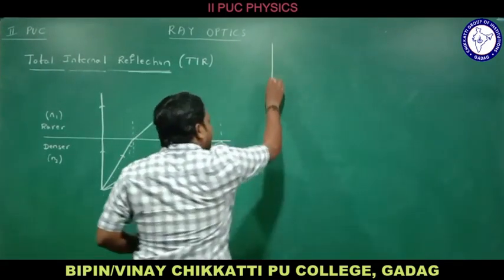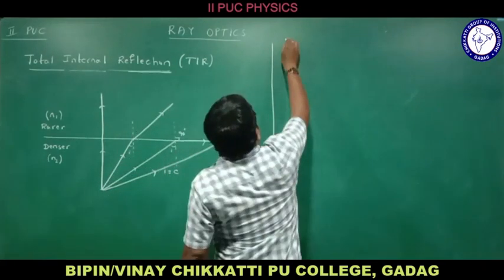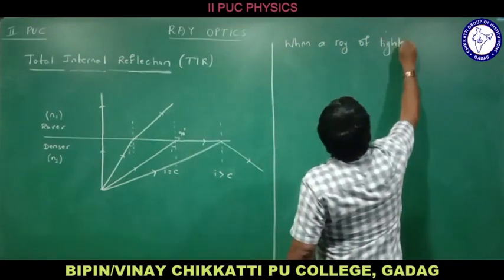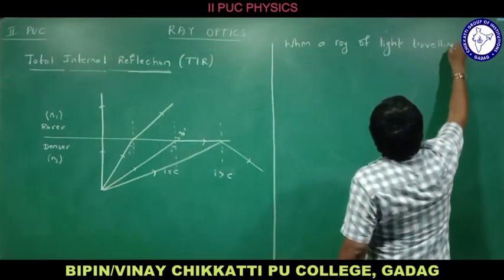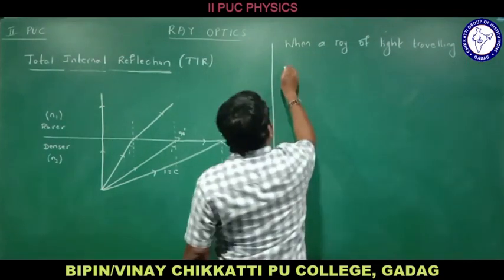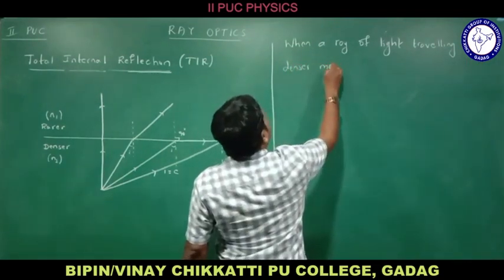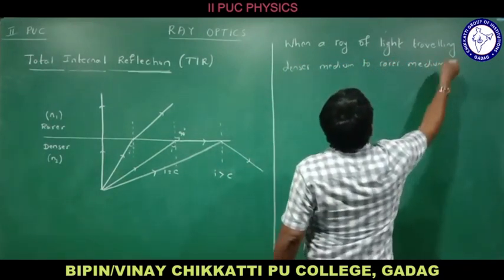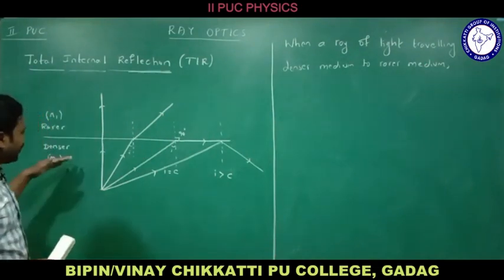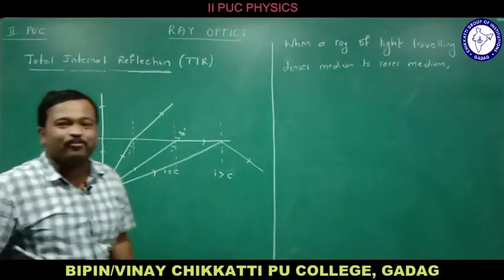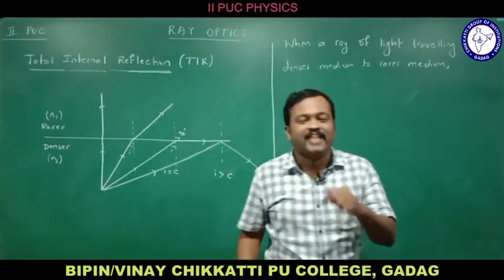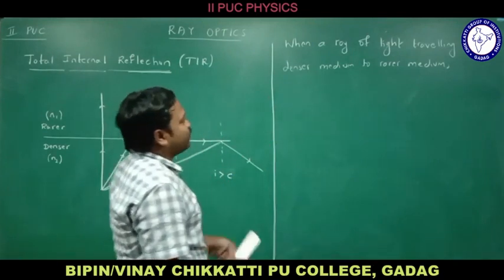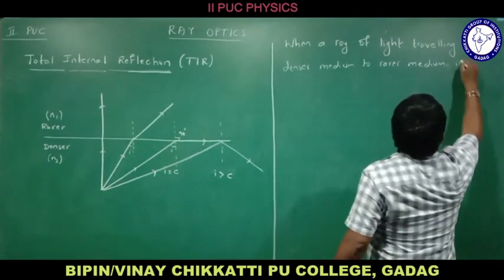Let us consider the definition of total internal reflection. When a ray of light is traveling from which medium to which medium? Denser medium to rarer medium. Why? Because we get the critical angle when a ray of light travels from a denser medium to a rarer medium. When a ray of light traveling from denser medium to rarer medium is incident